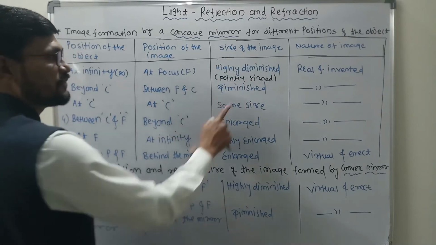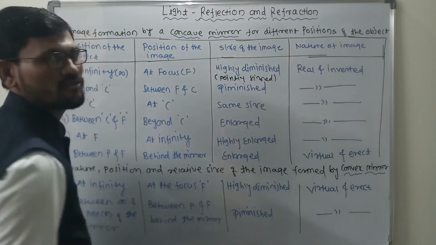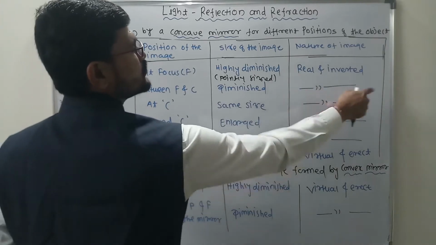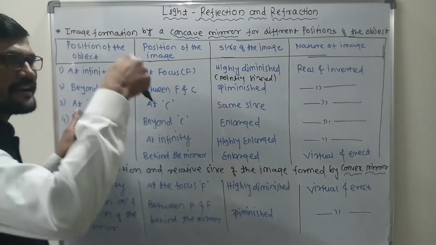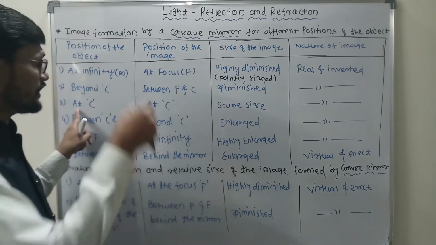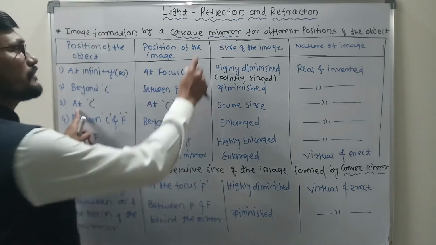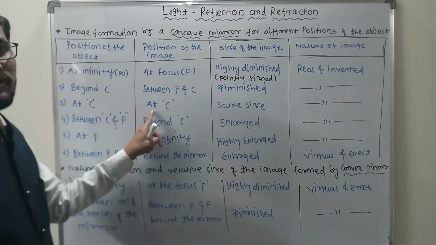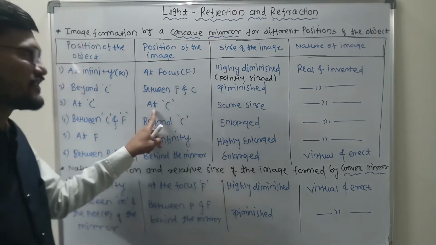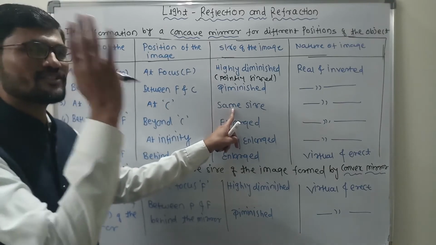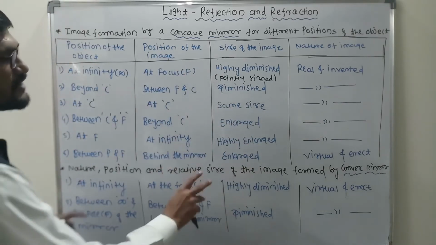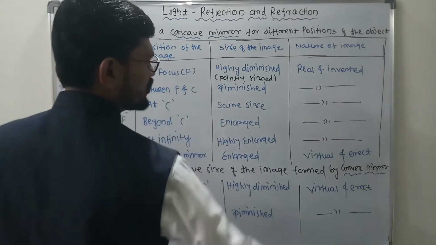Nature of the image will be real and inverted. Similarly, when the object is placed at the center of curvature of the concave mirror, then the image will form at the center of curvature itself, and the size of the image is the same size. Whatever the size of the object, the same size will be observed there, and the nature of the image is real and inverted.